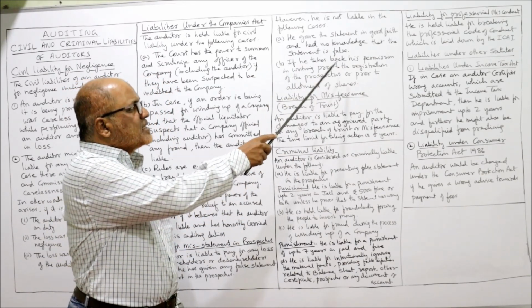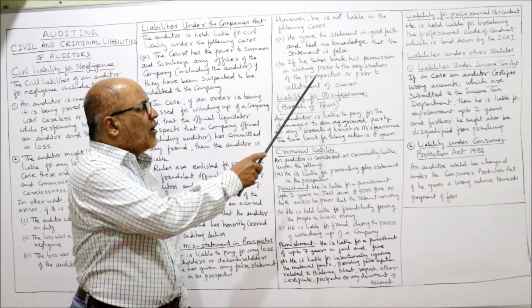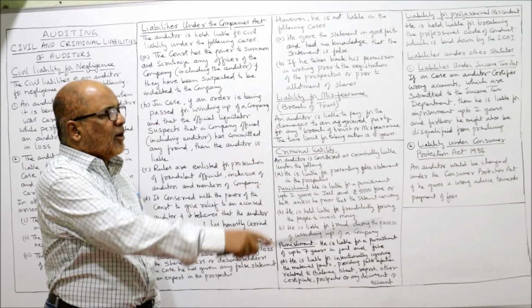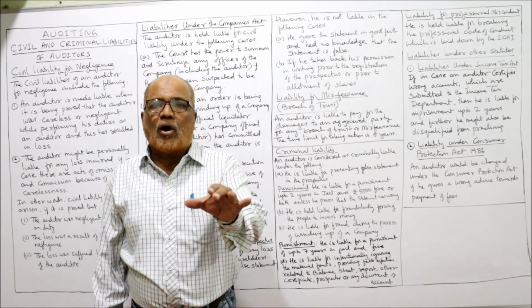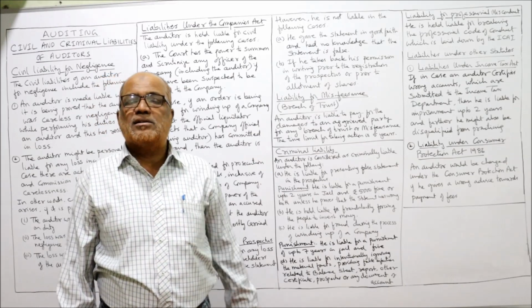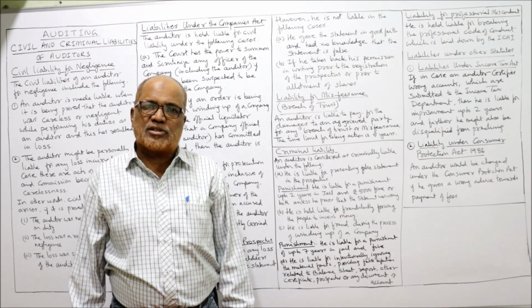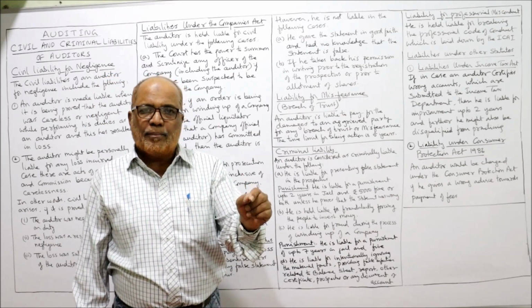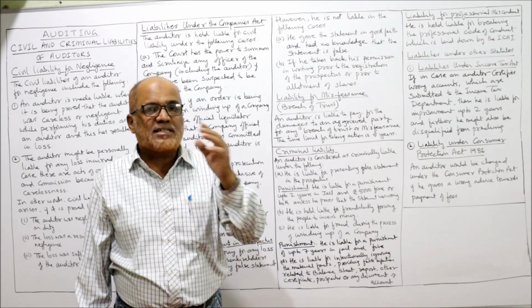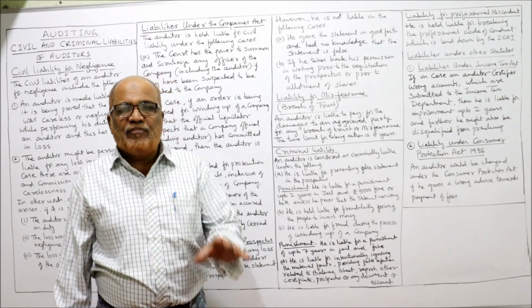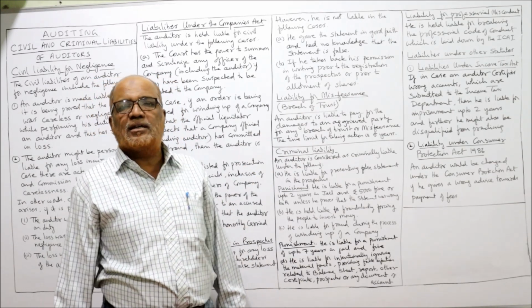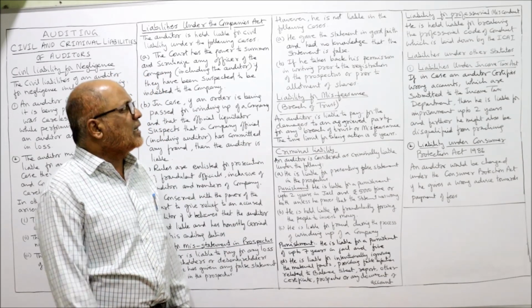Similarly, if he takes back his permission in writing prior to the registration of the prospectus or prior to allotment of shares, that is, if the auditor has taken back his view in the prospectus by writing, having given the permission in writing, and has taken back his position before the allotment of shares, in that case also the auditor is not liable.